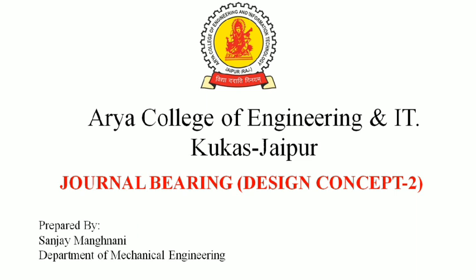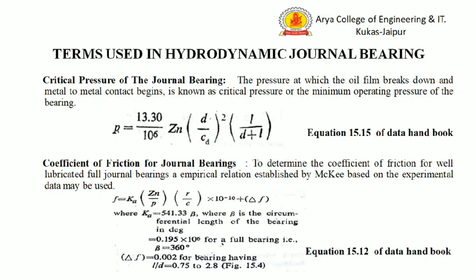In the last two lectures of bearing, we have studied bearing classification and some design concepts of journal bearing. In this lecture, we will continue with some more important terms for designing a journal bearing. In the last lecture, we discussed the lubricating oils and the process of determining the absolute viscosity and minimum film thickness in journal bearing.